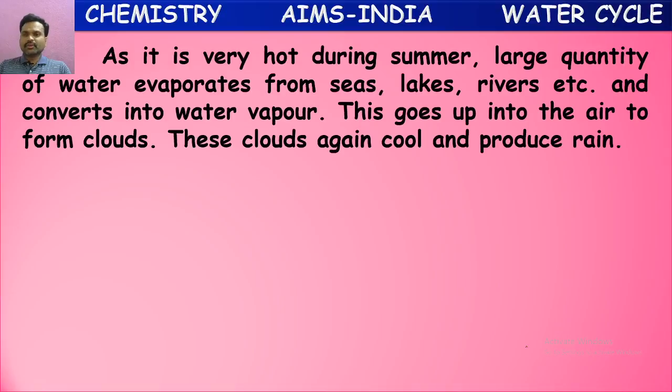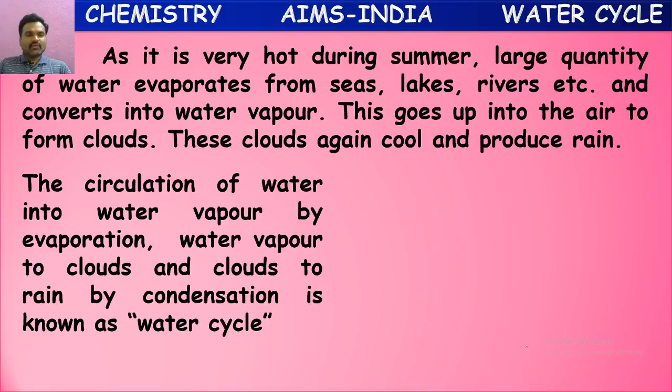This goes up into the air to form clouds. How clouds are formed, we studied yesterday in the previous class. When water evaporates, that forms clouds in the air. These clouds cool again and produce rain. When these clouds move up, they cannot stay in the same place; they move along with the airflow. When they touch cooler areas with cool air, they condense again to cause rain in that area.